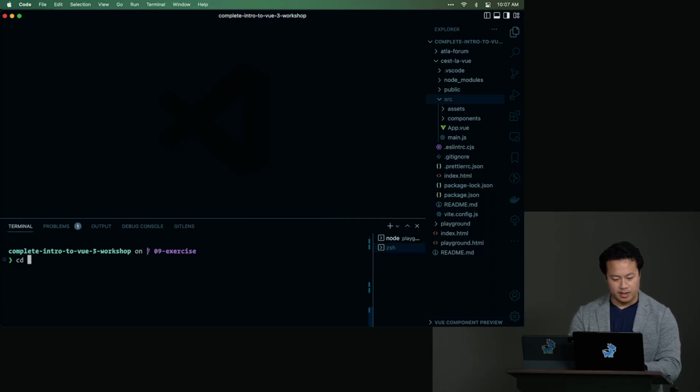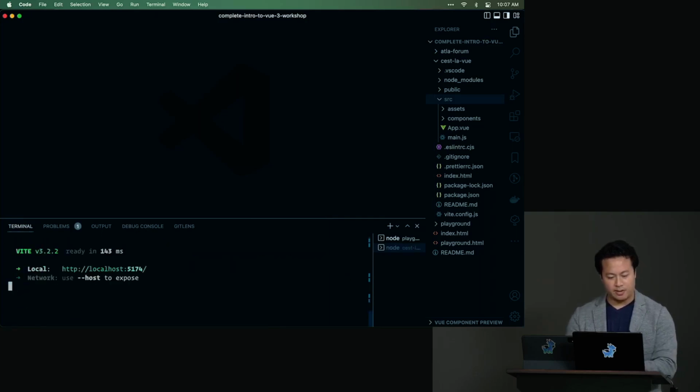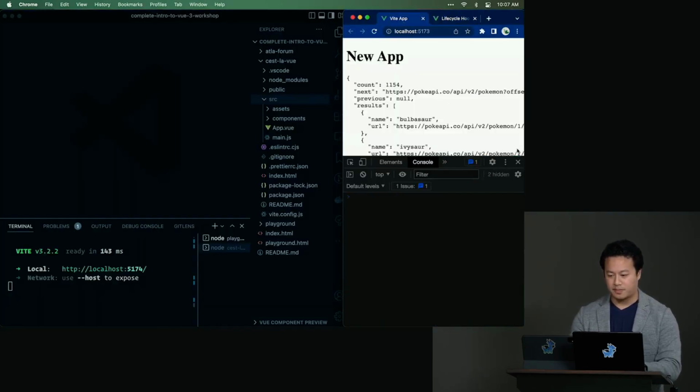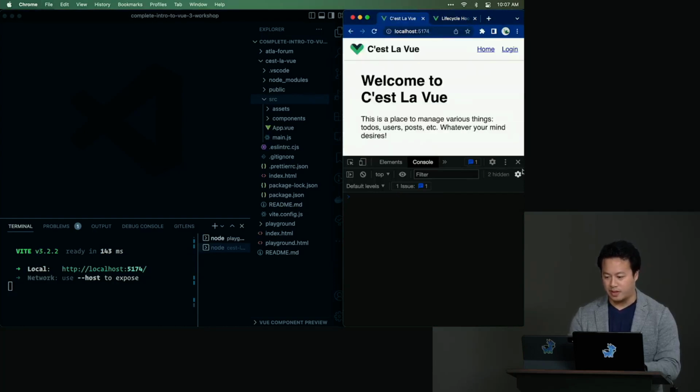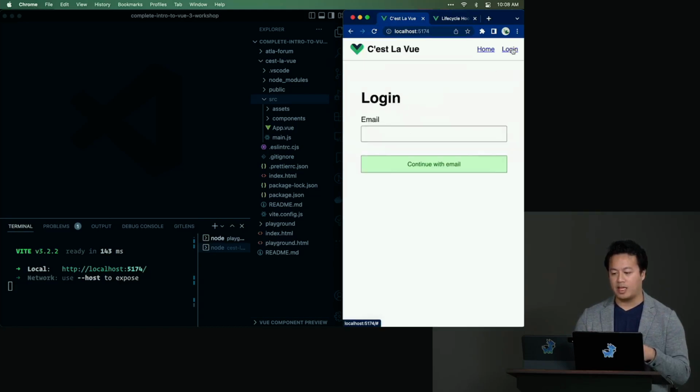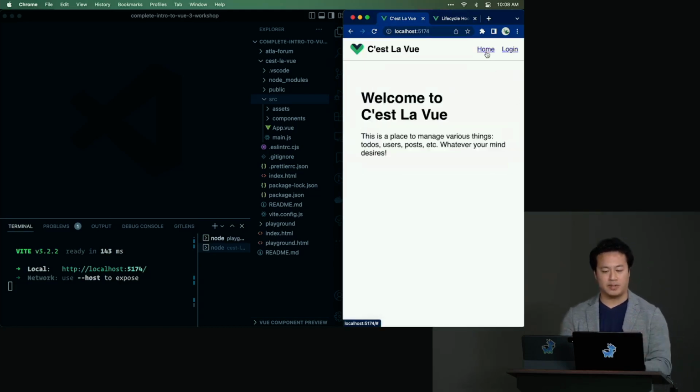And let's go ahead and run that. npm run dev. Great. And now if we open up here. Oh, it's on 7.4 now. Oh, that's right, because the other one's running. Makes sense. OK. Here we go. We have C'est la Vue. It's a fairly simple app, but it has a little bit of styling this time, so not just raw HTML and whatever the browser provides. And we have a home and login page, or at least what appears to be.